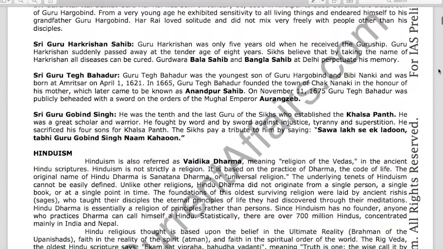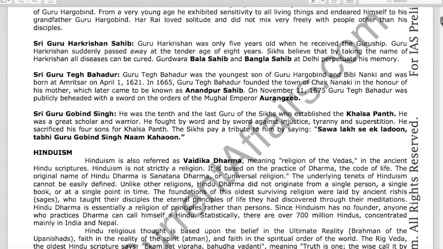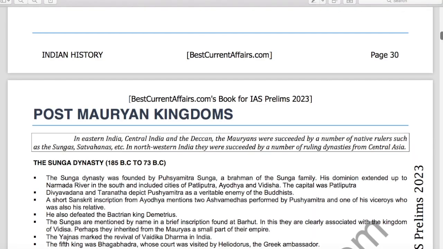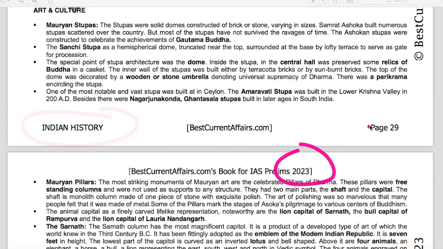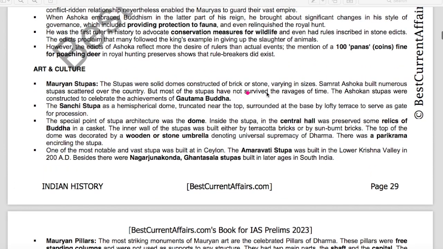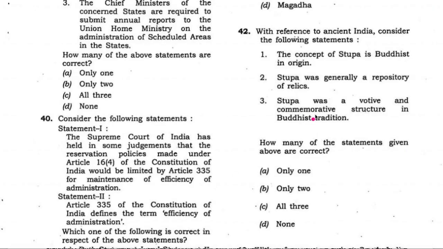Now check our Indian history book, page number 29. This is our Indian history book for IAS Prelims 2023, page number 29. Here it is mentioned, stupas. The special part of stupa architecture was the dome. Inside the stupa, the central hall, were preserved some relics of Buddha in a casket. So the fact that it is generally a repository of relics is correct.